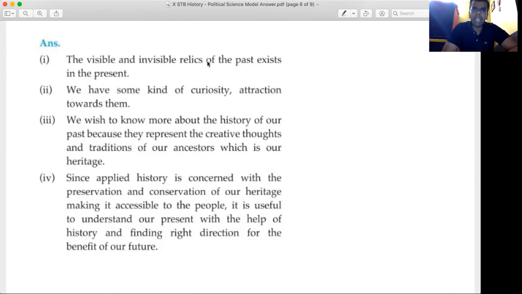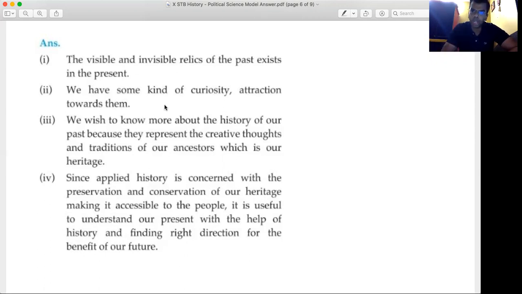The visible and invisible relics of the past exist in the present. We have some kind of curiosity, attraction towards them. We wish to know more about the history of our past because they represent the creative thoughts and traditions of our ancestors, which is our heritage. Since applied history is concerned with the preservation and conservation of our heritage, making it accessible to people, it is useful to understand our present with the help of history and finding right direction for the benefit of our future.